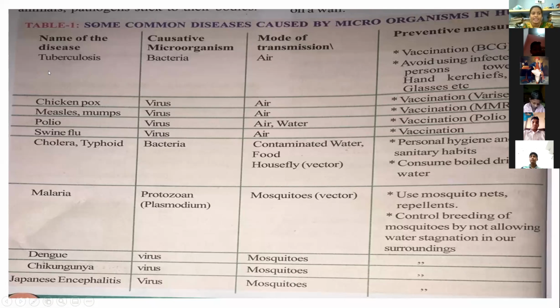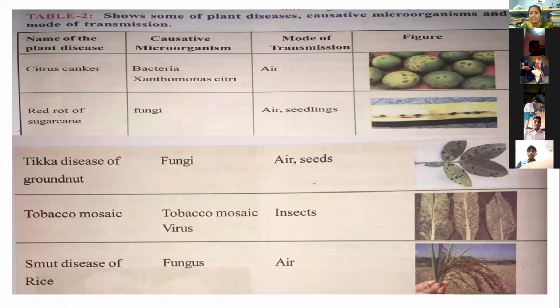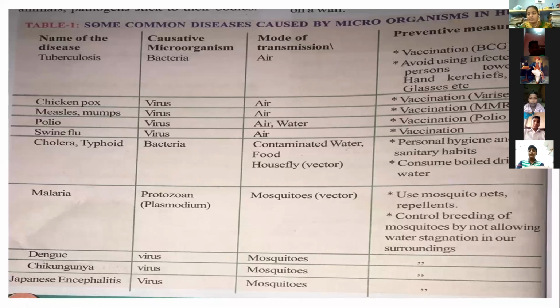The tuberculosis disease is prevented by vaccination. That is the BCG.